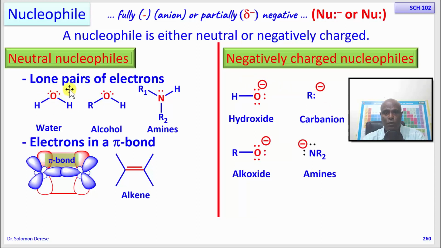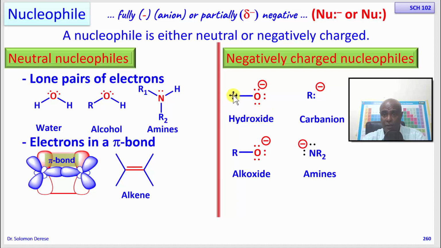So if you have water, for example, if you take away this hydrogen with a base, you get hydroxide. The difference between hydroxide and water is that water is neutral, while hydroxide is negatively charged. Since this is neutral and this is negatively charged, of course you expect this one to be very aggressively reactive. Further, this has only 4 electrons, while this one has 6 electrons. So if you compare a negatively charged nucleophile and a neutral nucleophile, you expect the negatively charged nucleophile to be very highly reactive.